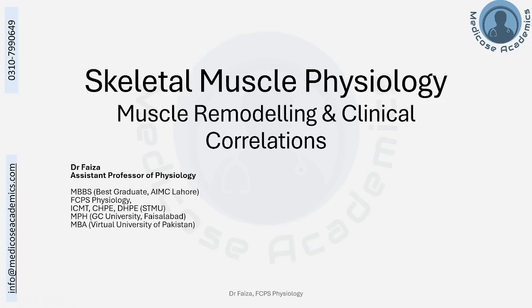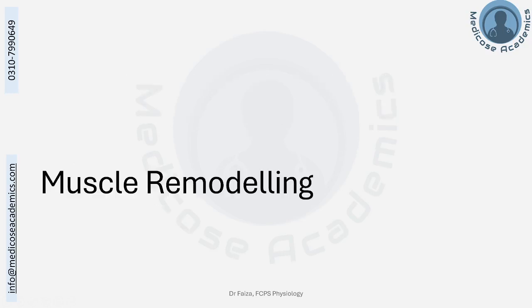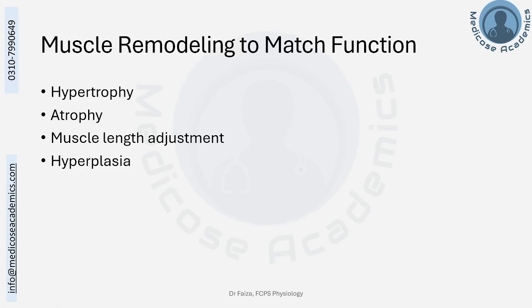Skeletal muscle physiology, and we are going to discuss the aspects of muscle remodeling and a few clinical correlations. Muscle remodeling means change in the shape or size of the muscle fibers or the skeletal muscle itself. We are going to discuss hypertrophy, atrophy, length adjustment, and hyperplasia aspects of muscle remodeling.